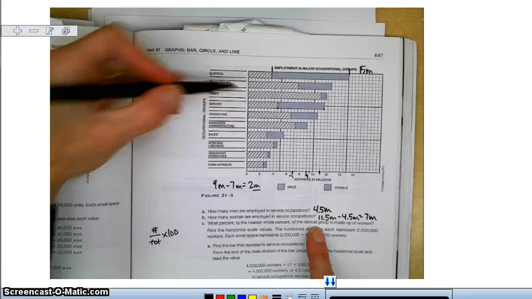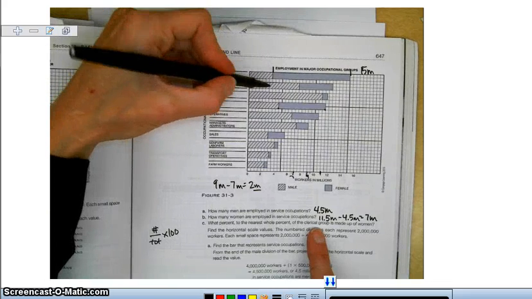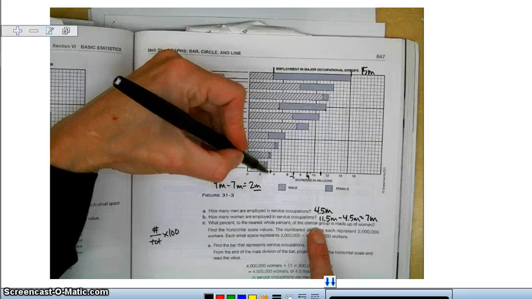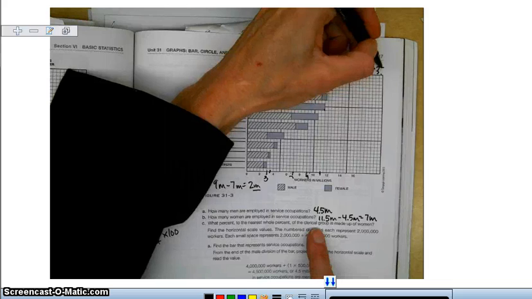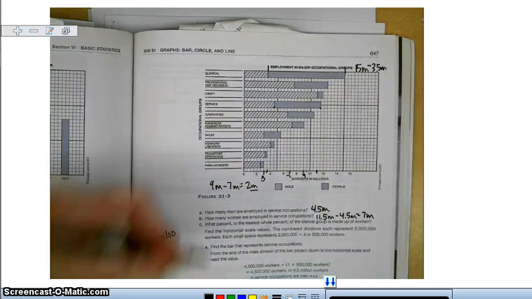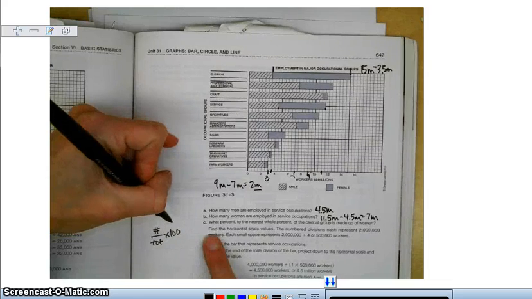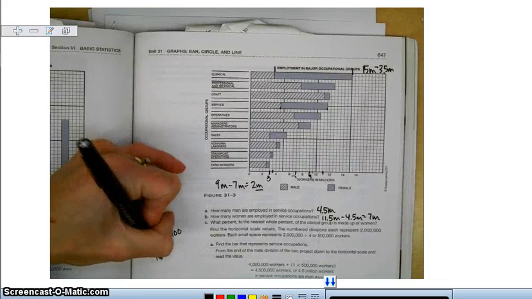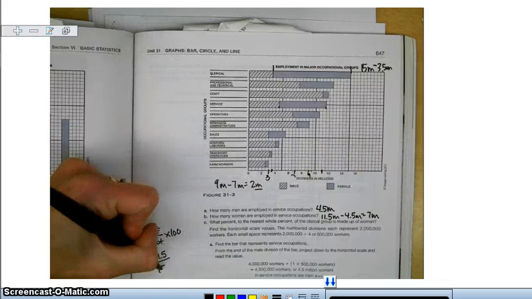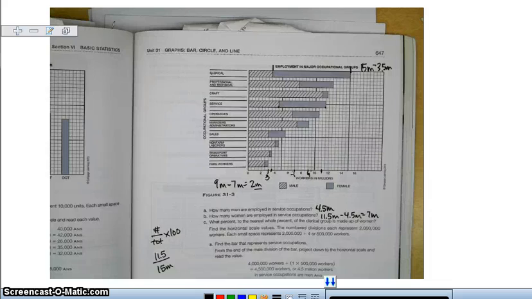And then I'm going to take away the men. Well, the men, it looks like it falls at about, let's see, that's 3, so 3.5 million. So 15 million minus 3.5 million men. So 15 minus 3.5 gives me that for part C, there were a total number of 11.5 million women out of a grand total of 15 million who were all in the clerical group.